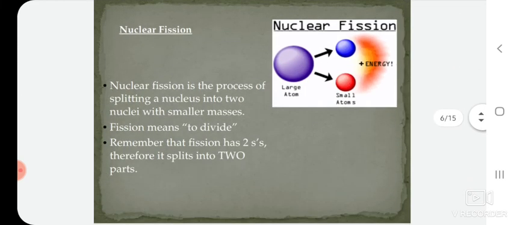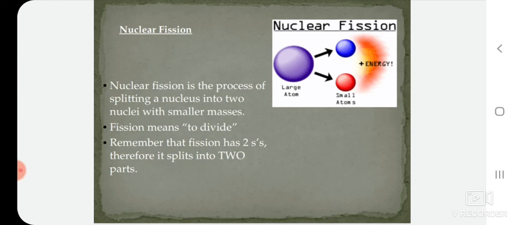Now, there are two kinds of nuclear reactions. One is the nuclear fission reaction and another is the nuclear fusion reaction. We will discuss them one by one. First, the nuclear fission reaction, in which, if a neutron collides with a large atom having a large nucleus, it can break into two small atoms and some amount of energy gets released. Nuclear fission is the process of splitting a nucleus into two nuclei with smaller masses. Fission means simply dividing a large atom into two lighter ones.